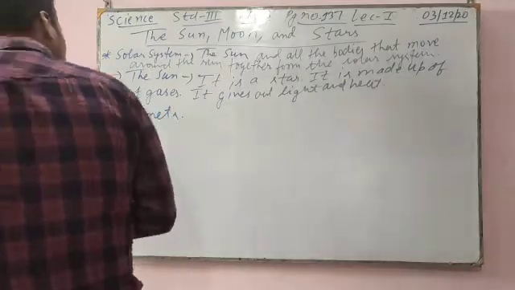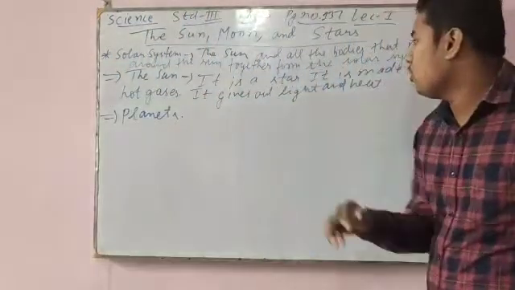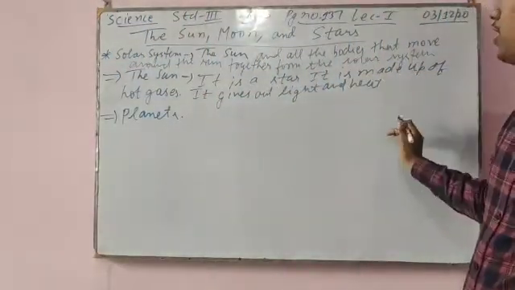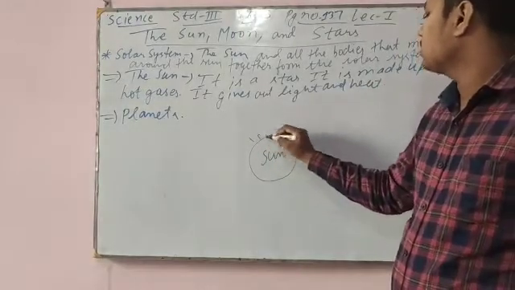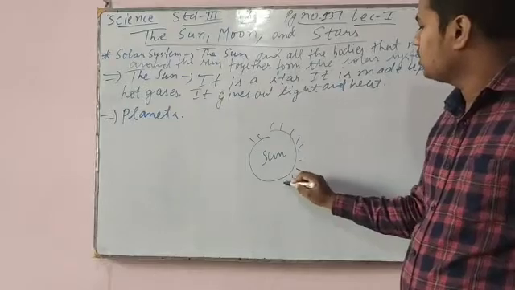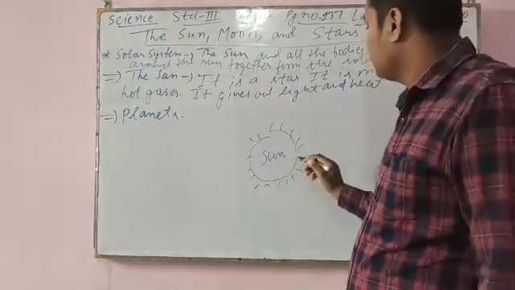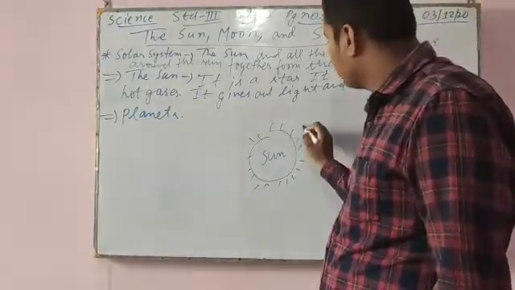Now we move to planets. I told you that all the planets move around the sun. If the sun is here, there are 8 planets, so for them I have to make 8 orbits.